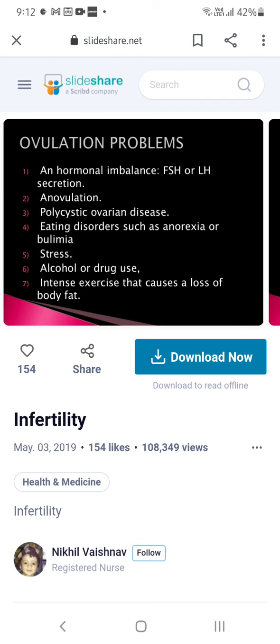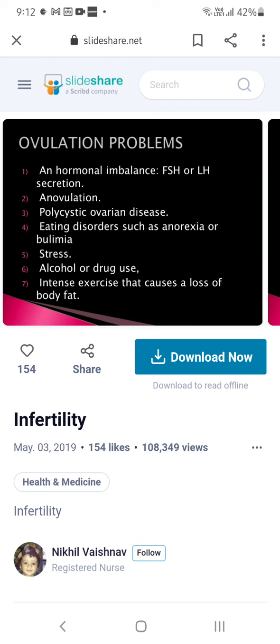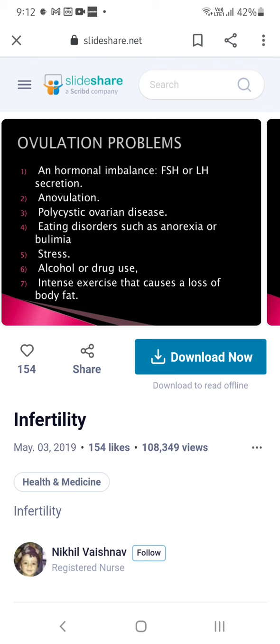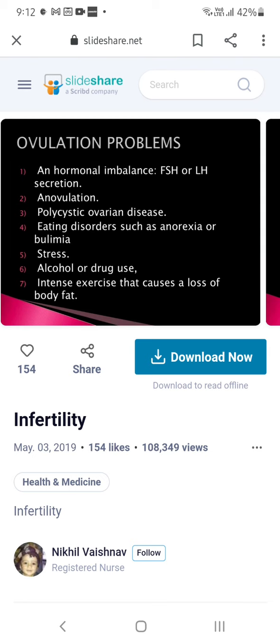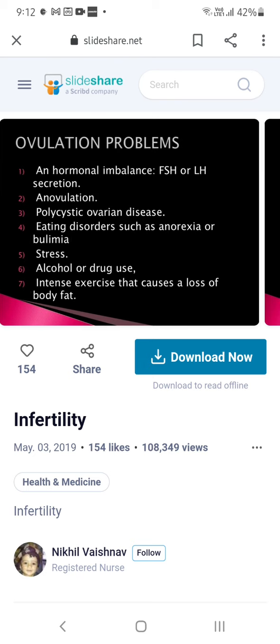Some women do not ovulate at all. Polycystic ovarian disease, where many eggs are there but they are very weak, and the females will not get pregnant. Eating disorders such as anorexia or bulimia. Anorexia means lack of hunger. Bulimia is overeating of food. Then stress conditions can also prevent pregnancy.